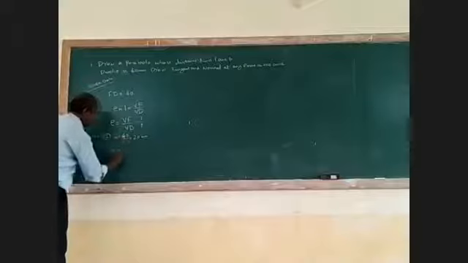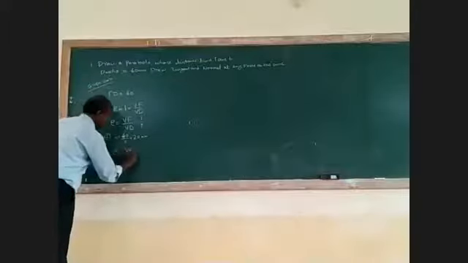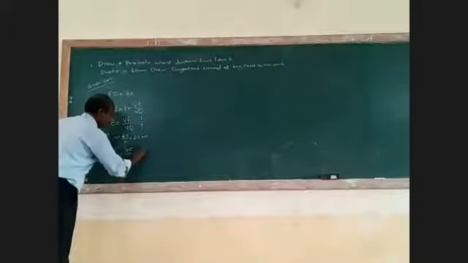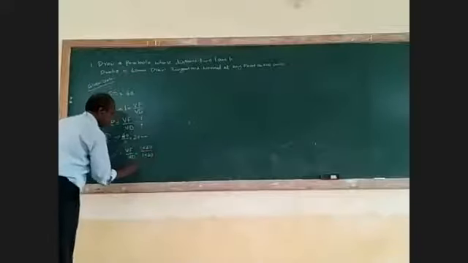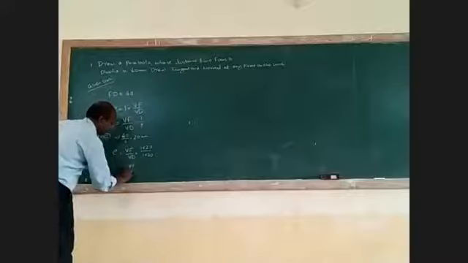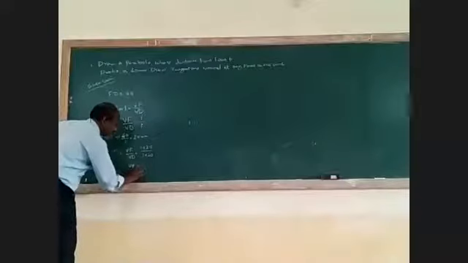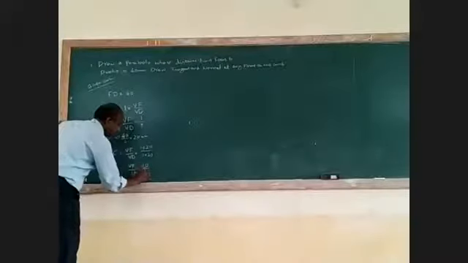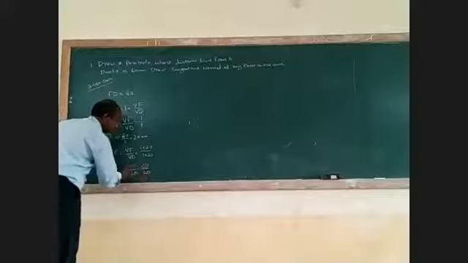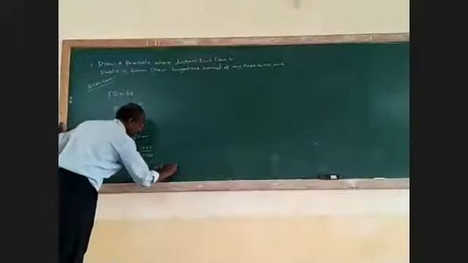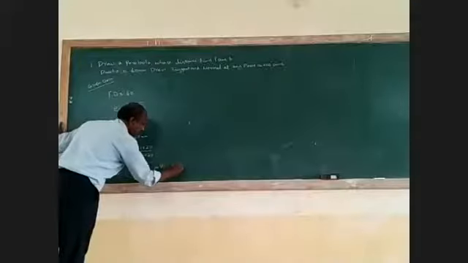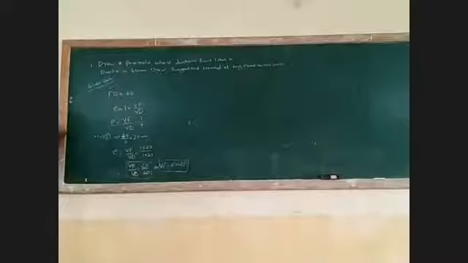You can obtain E equal to VF by VD equal to 1 into 20 divided by 1 into 20. VF by VD equal to 20 by 20, or VF equal to VD equal to 20. However you put it, it is the same.